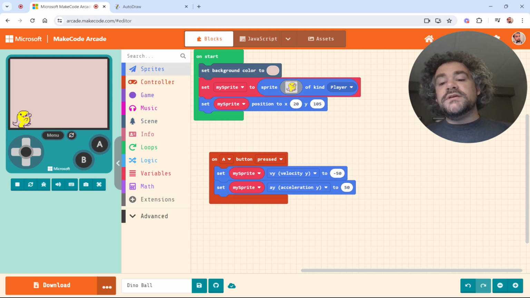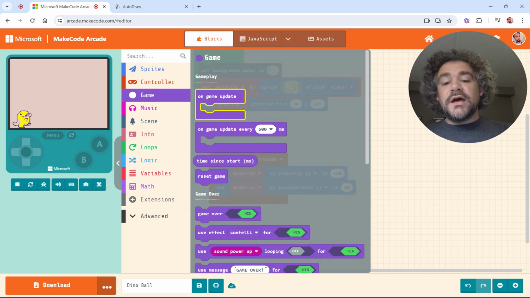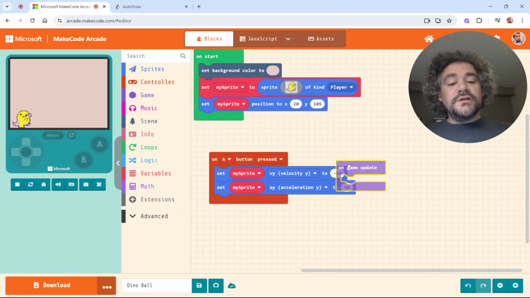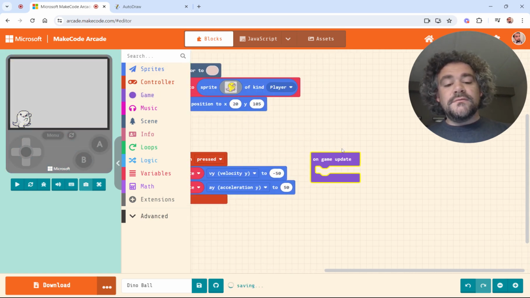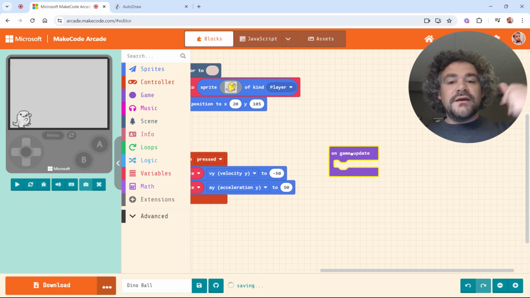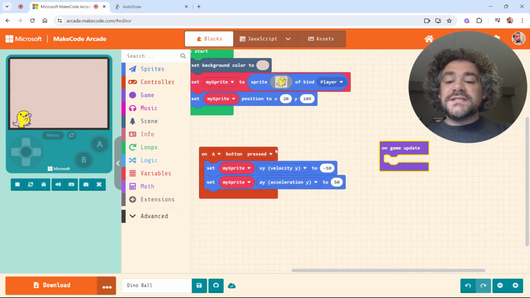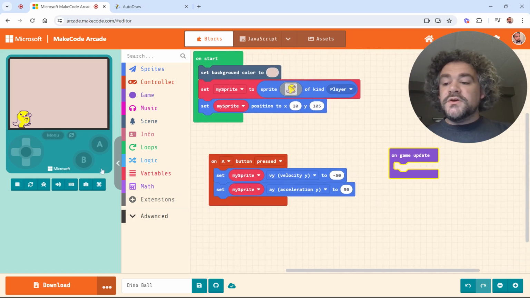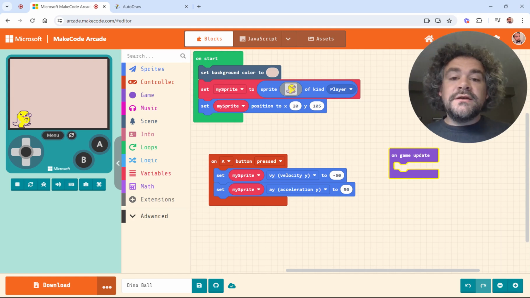So what I'm going to do is I'm going to grab an on-game update block. So the on-game update block is something that runs every frame, right? It's running constantly. So constantly while this game is running, I need it to check to see if he's standing on the floor, right? So we're going to imagine the bottom of the screen is the floor in this world. So I need him to stop moving when he hits the floor, when he hits the bottom of the screen.